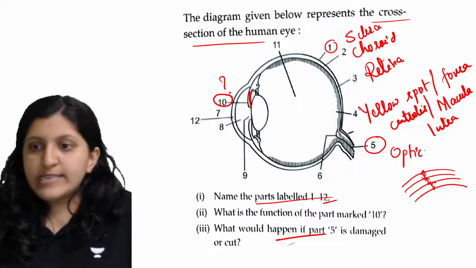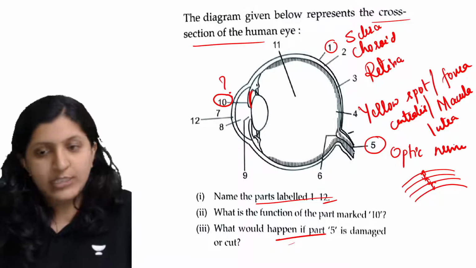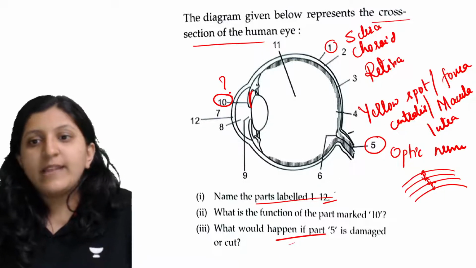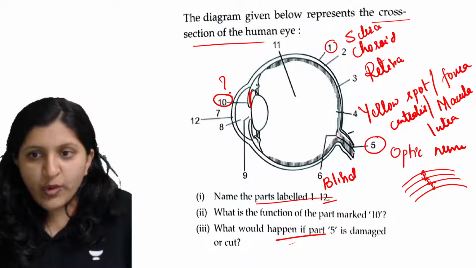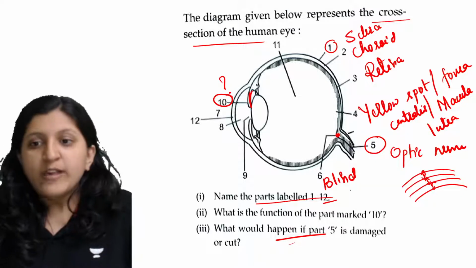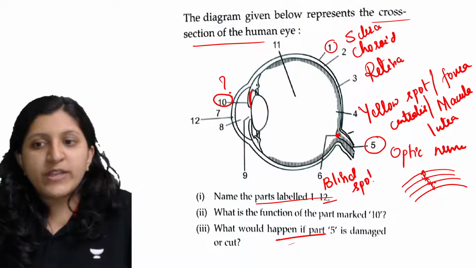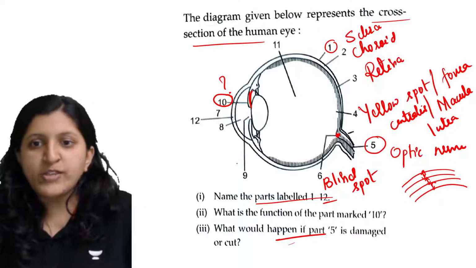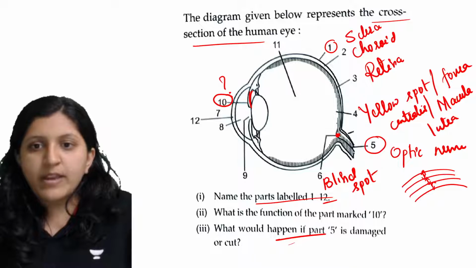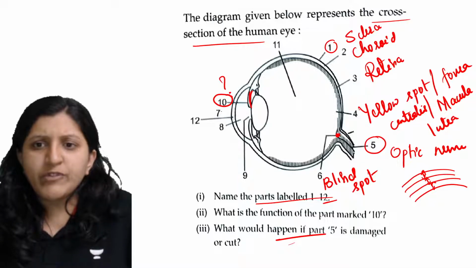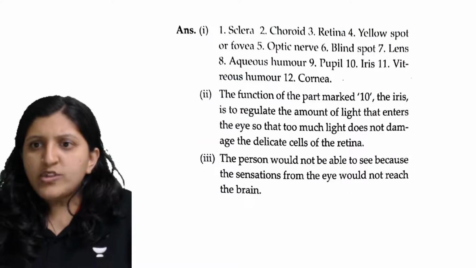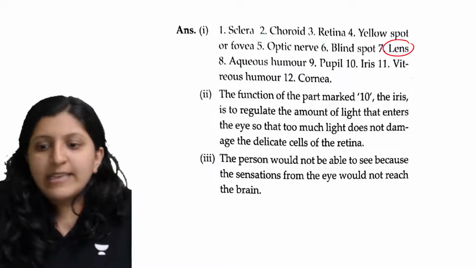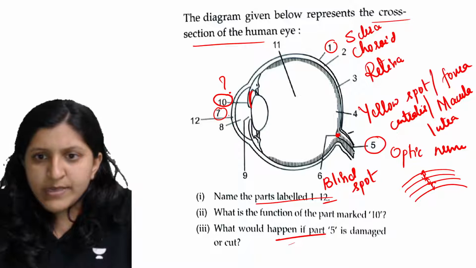This is the optic nerve which is connecting to the brain. What is the sixth then? The sixth is the blind spot. Okay, so here they are showing, this one is the blind spot. Then where is the seventh part? The seventh one they have not labeled anywhere. Let's check that. The seventh one is basically the lens. I think the labeling is missing.